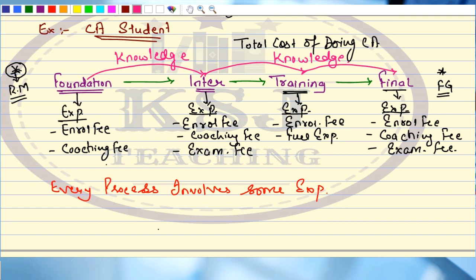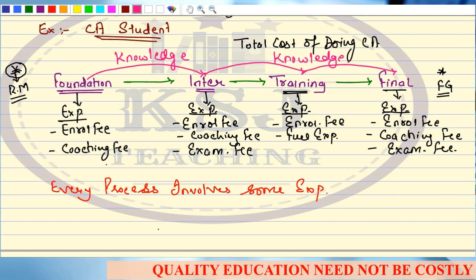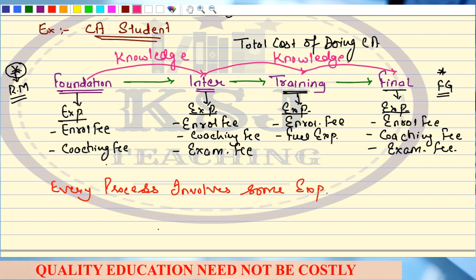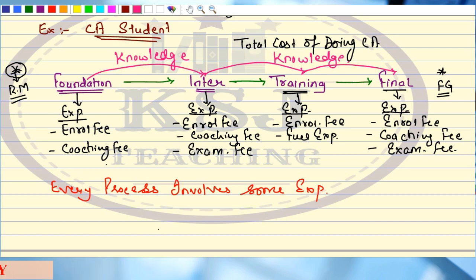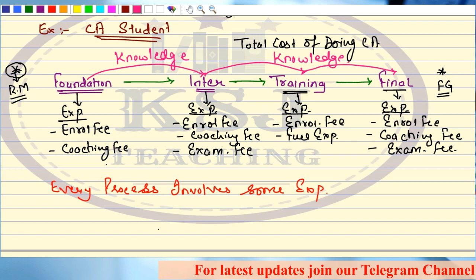The gain from here is going to be the knowledge that you gain from one process. Take a very simple example. Sir, we are studying cost and management accounting at the CA intermediate level, right? At the final level, again we have costing, which is called SCMP, Strategic Cost Management and Performance Evaluation. So whatever knowledge you gain at the inter level by studying paper number 3, cost and management accounting, you will carry forward to the final level and use it when you study SCMP.